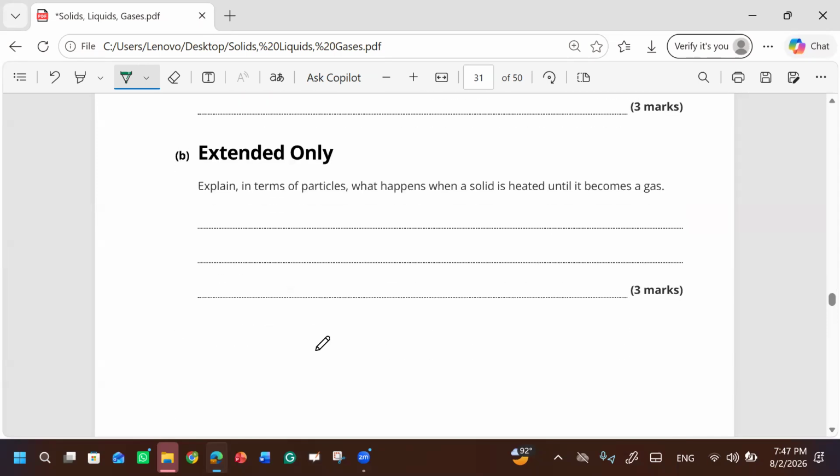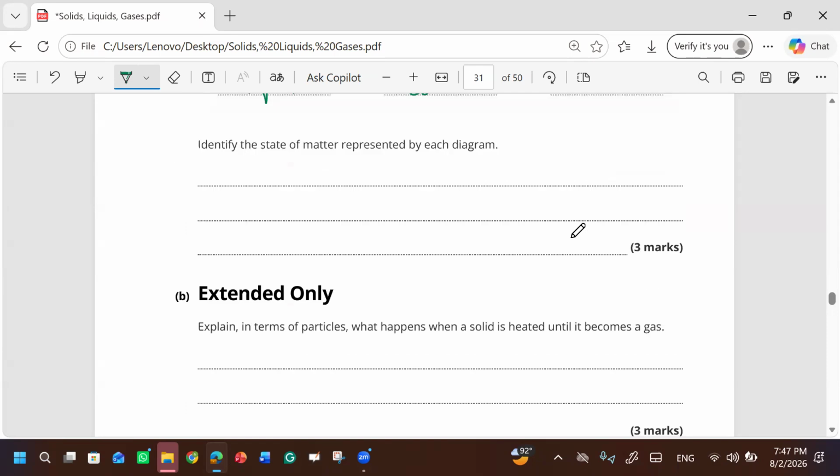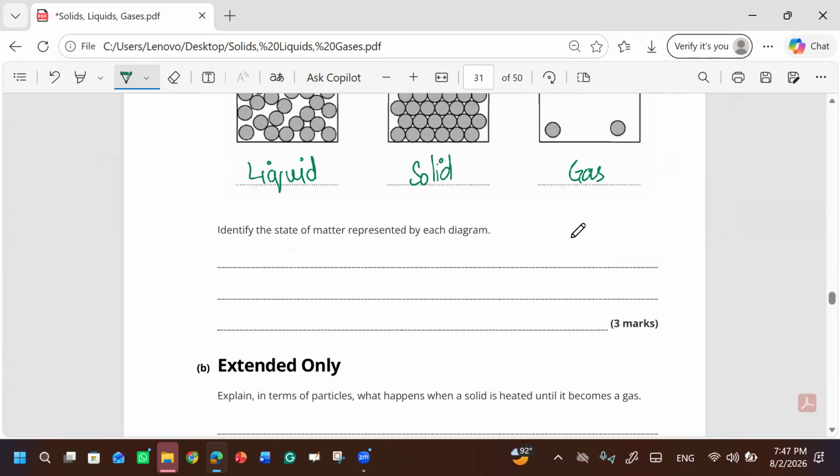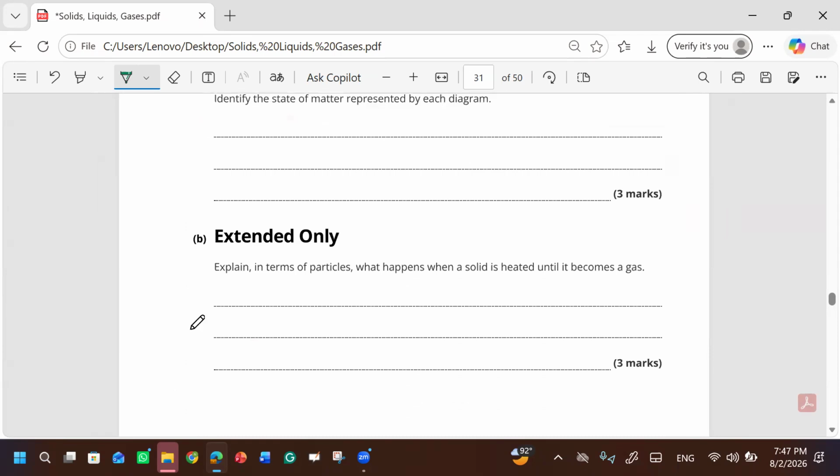Explain in terms of particles what happens when a solid is heated until it becomes a gas.